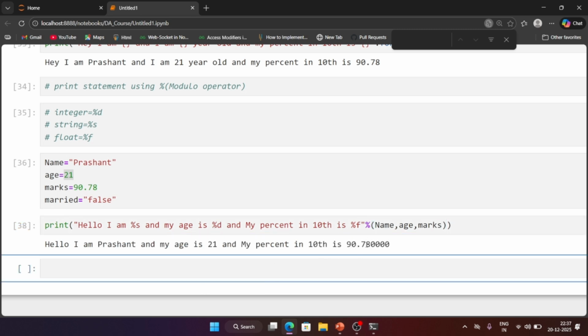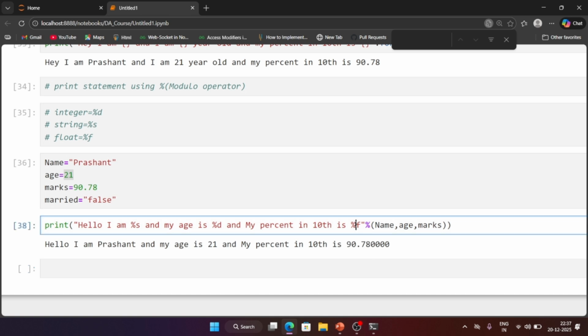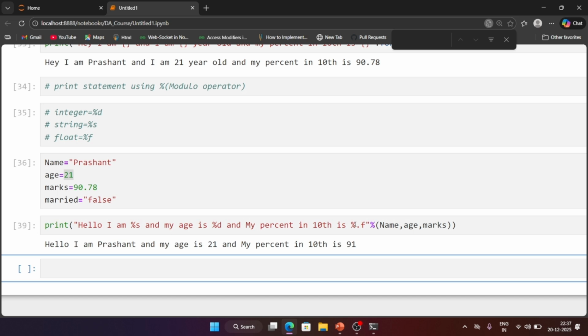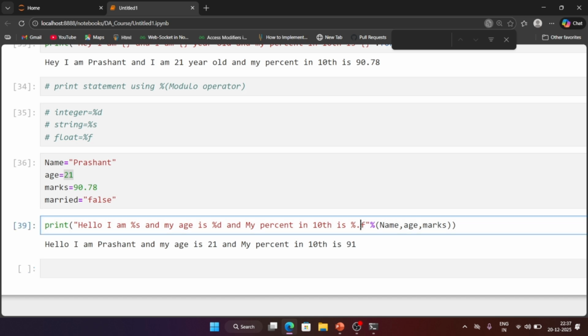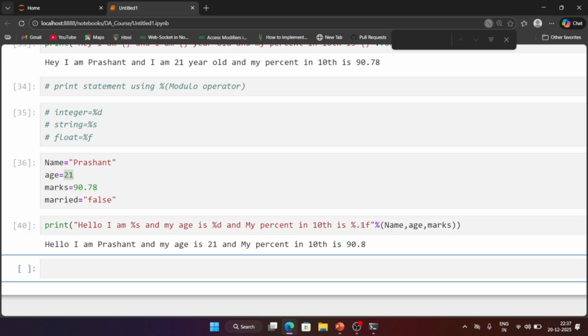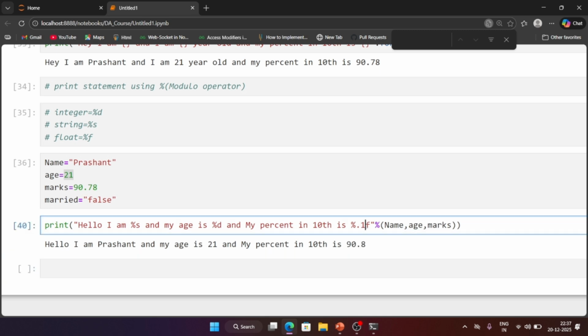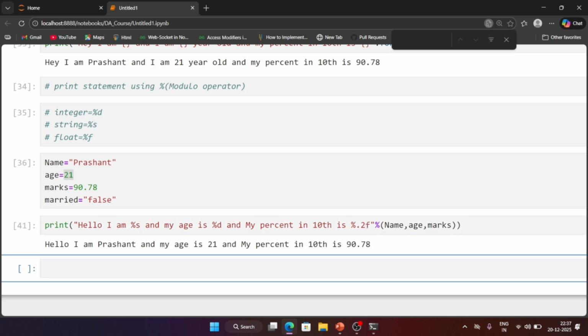Now here you can see I'm getting 78 and after that 4 more digits, like 40. So you can round this off. Here we have an option for this as well. Percent point f. What is the meaning of point f? After the point you will get only... okay, you will not get any digits, sorry. If you are giving 1 here, then you will get 1 digit after the point. If you are writing 2 here, that means you will get 2 digits after the point. Okay, so this will be your decimal limit.